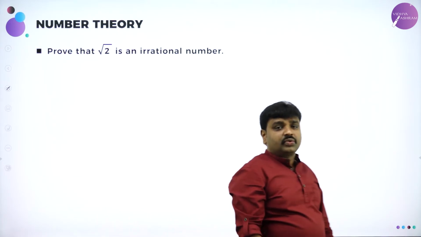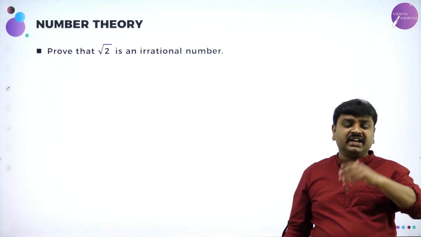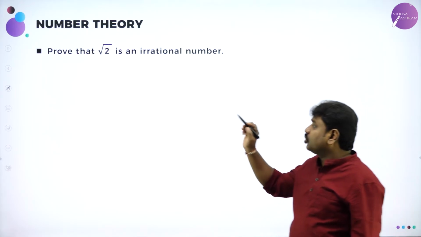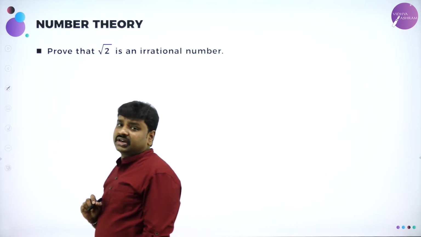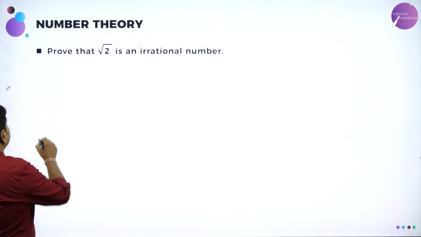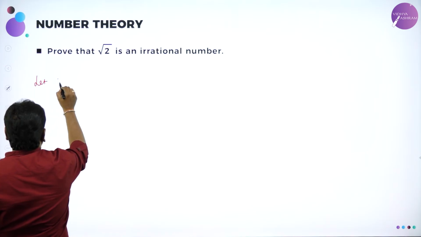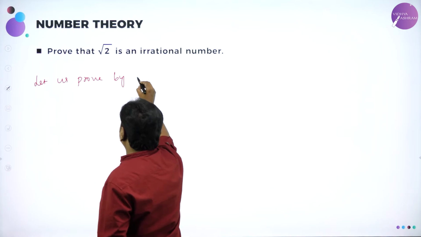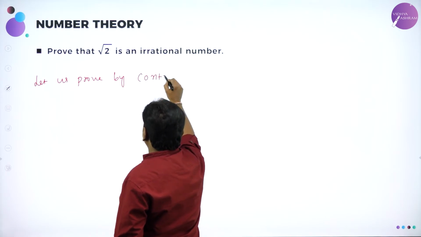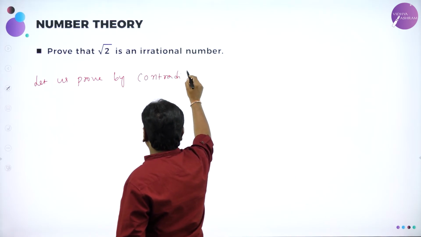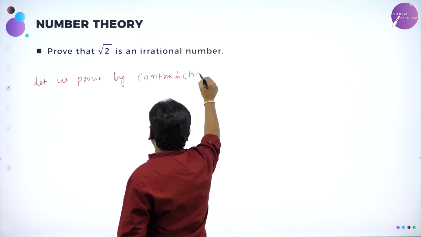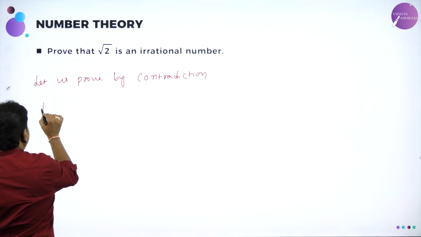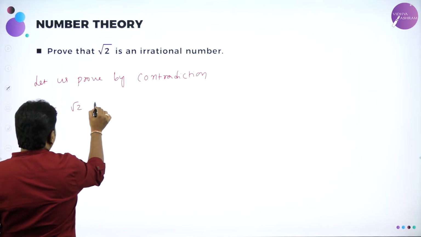Now I need to prove irrational. What is irrational? A number which you cannot write in p by q, where p and q are integers, is irrational. So we need to prove. So we'll prove by contradiction. So now let us prove by contradiction. We'll prove by what? Contradiction method. So first I am mentioning what is the method. Proof by contradiction.